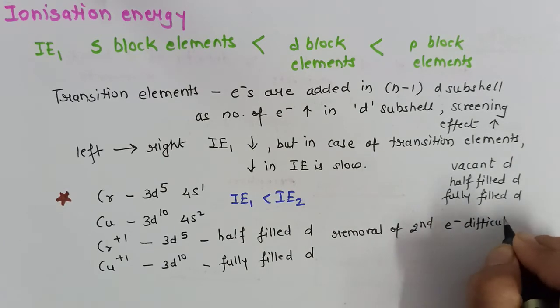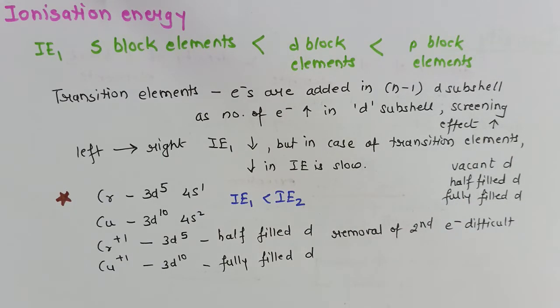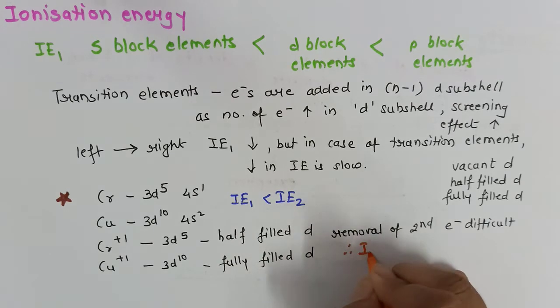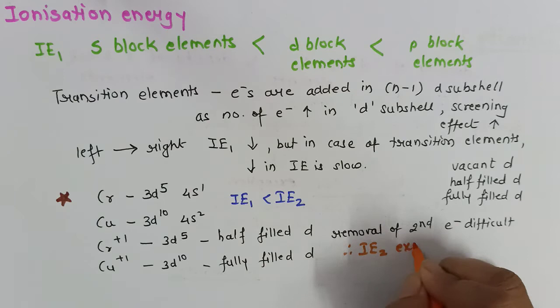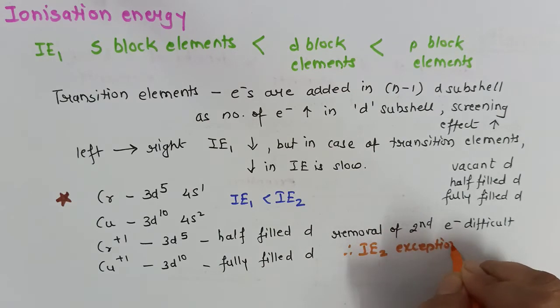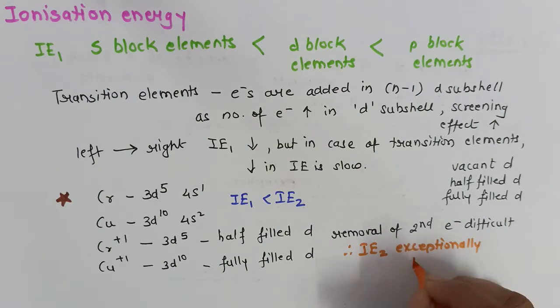And therefore, we'll say second ionization enthalpy of chromium as well as copper is exceptionally high. Got it?